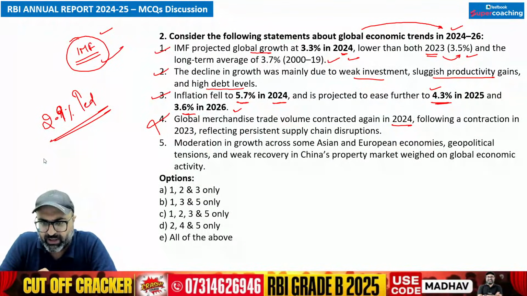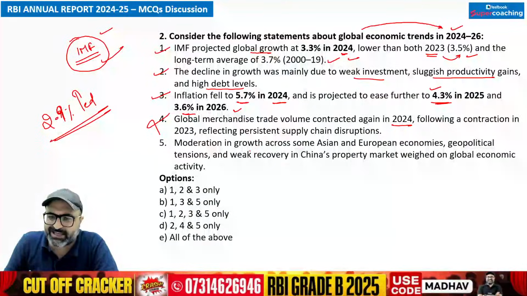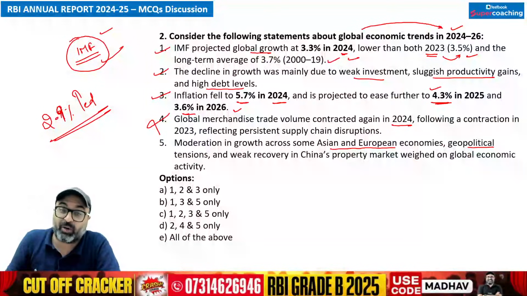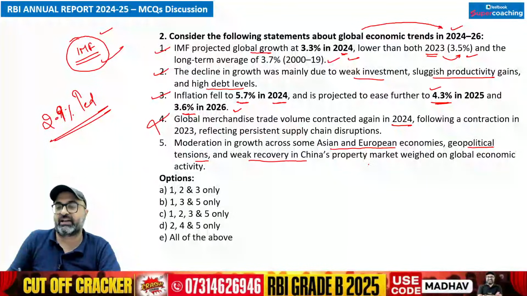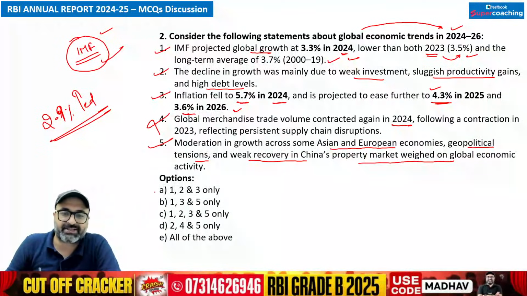So this is wrong. Fifth statement: moderation in growth across some Asian and European economies, geopolitical tensions and weak recovery in China's property market have impacted global growth. That is correct. So answer क्या बनेगा?